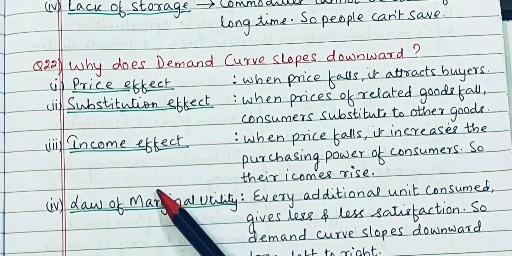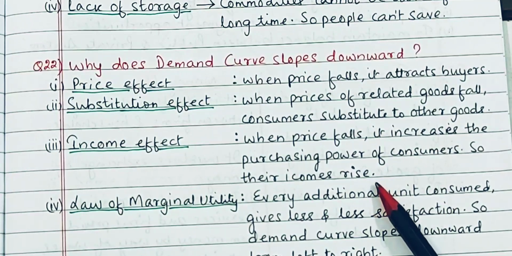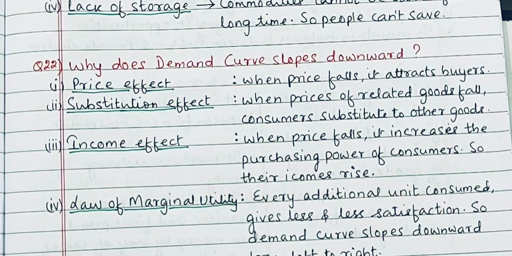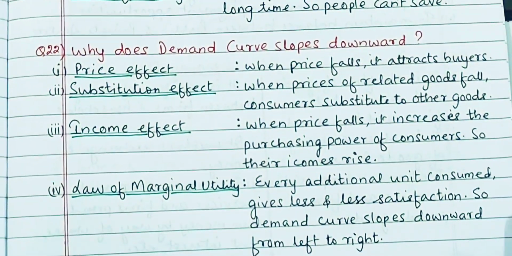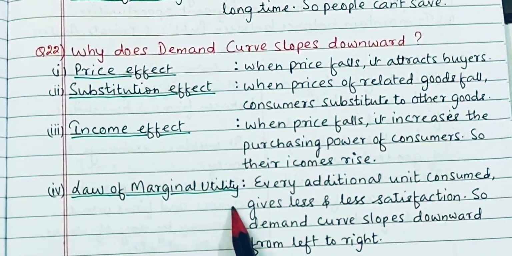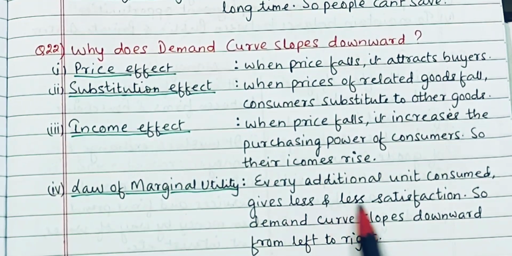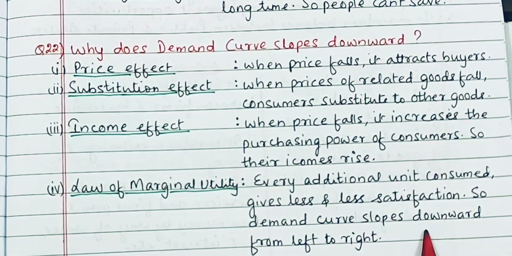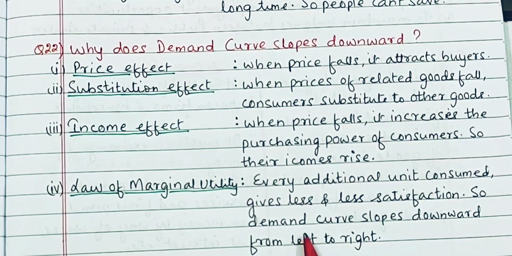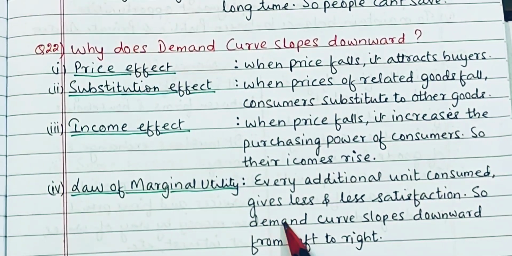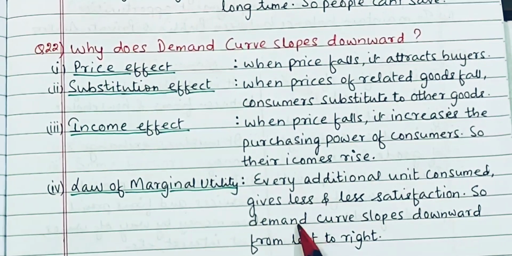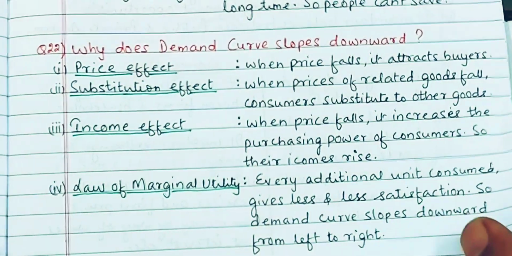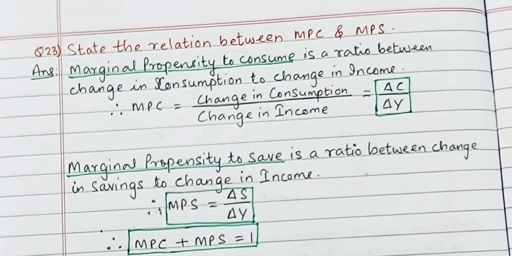Then income effect. When the price of goods falls, it will increase the purchasing power of the consumers, and that makes him demand more. And lastly, law of marginal utility. Now, every additional unit consumed gives less and less satisfaction. So that is called law of diminishing marginal utility. तो ये भी एक कॉन्सेप्ट है, बहुत ही बड़ा कॉन्सेप्ट है, लॉ है, तो इसकी वजह से भी होता है. राइट, तो आगे चलते हैं फ्रेंड्स.